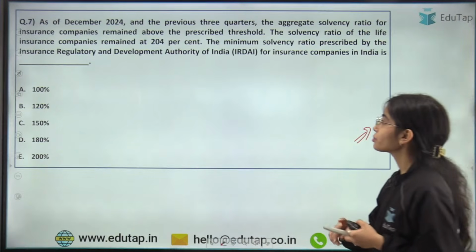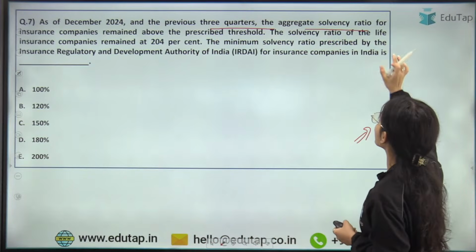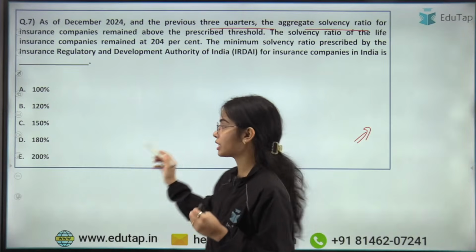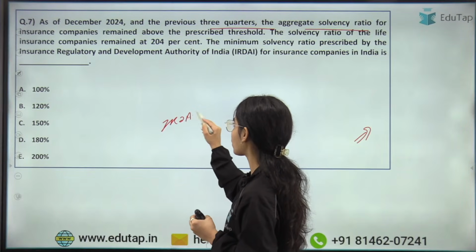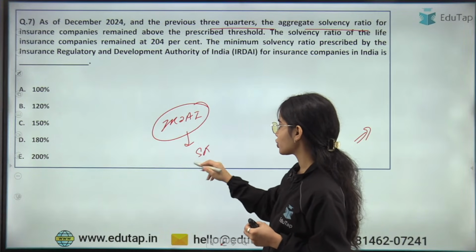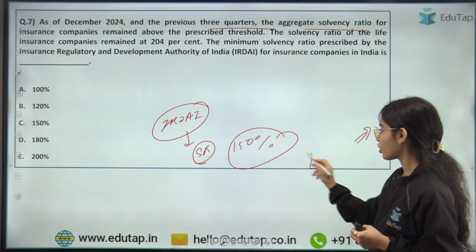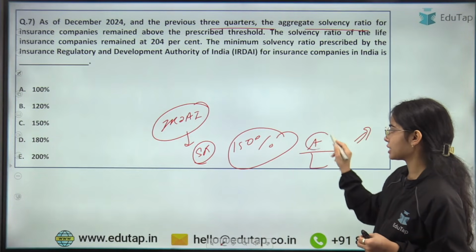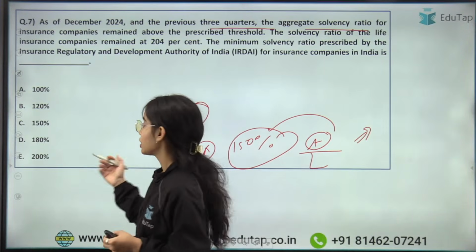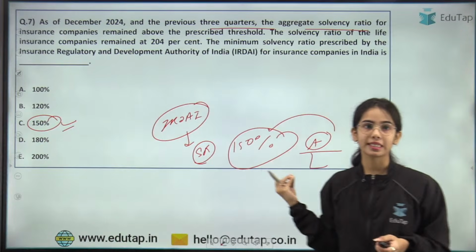So here, as of December 2024, in the previous 3 quarters, the aggregate solvency ratio for the insurance companies remained above the prescribed threshold. The Insurance Regulatory and Development Authority of India, that is IRDAI, has notified the solvency ratio to be 150%. That means against the liabilities of the insurance companies, they have to maintain assets of 150%. This is the minimum that they have to maintain. Okay. So yes, the answer is C here. So a very easy direct question that you can easily answer.